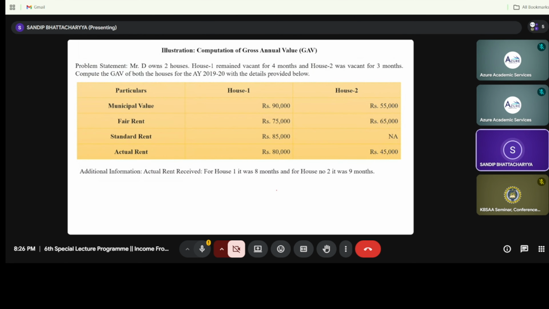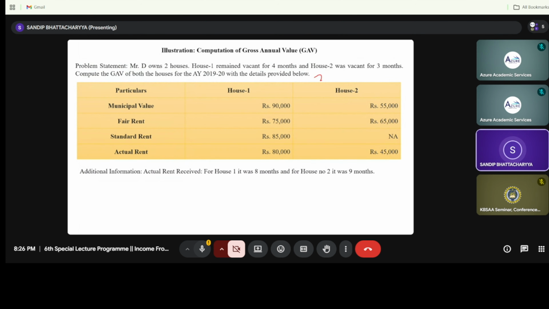Now this assessment here I have taken because there are some changing of rules after this, but in this case your assessment year may be 2024-25, maybe it is 25-26, right?